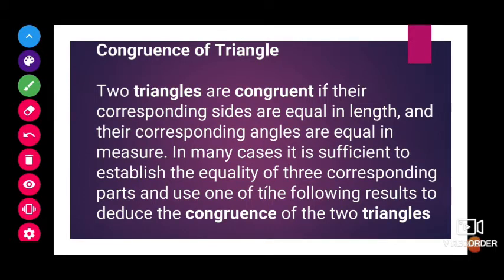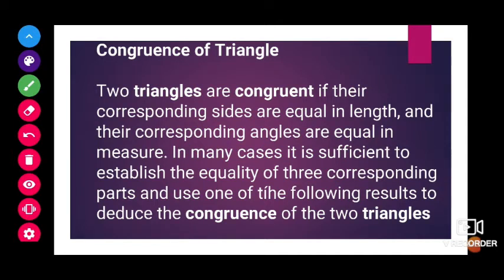That means all the corresponding sides and all the corresponding angles are equal. Only then can we say both triangles are equal.